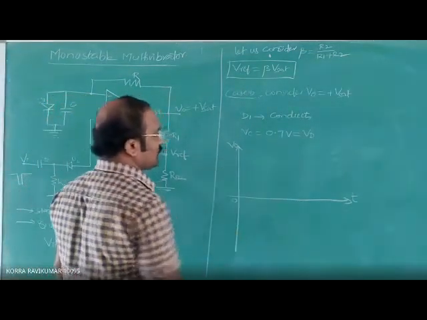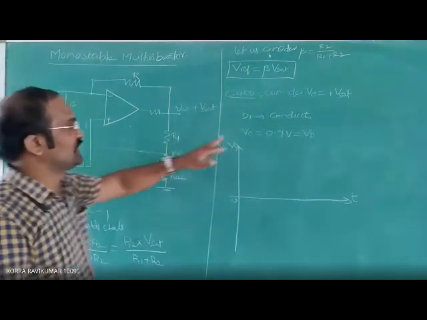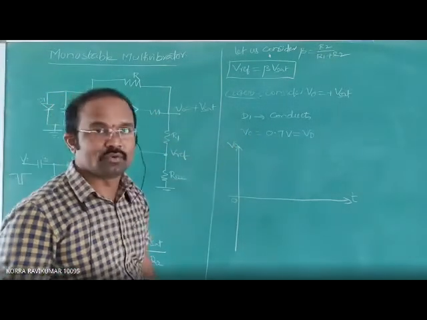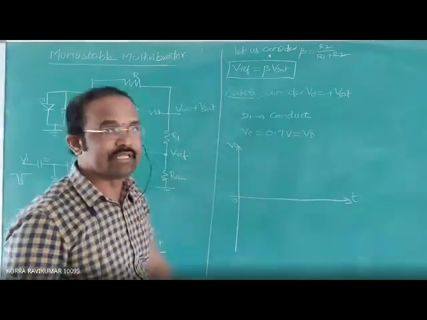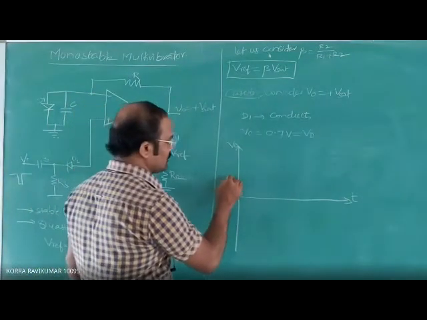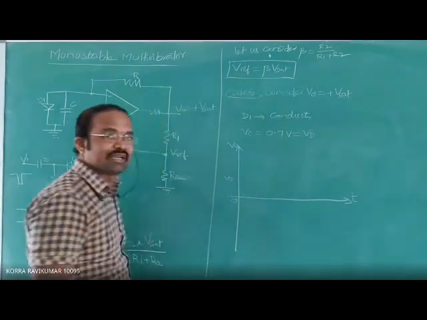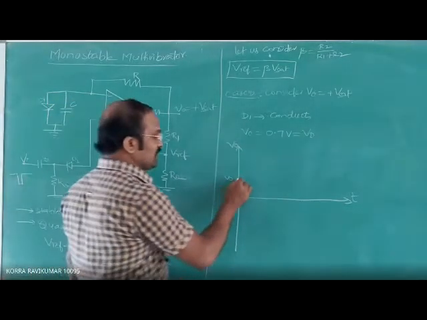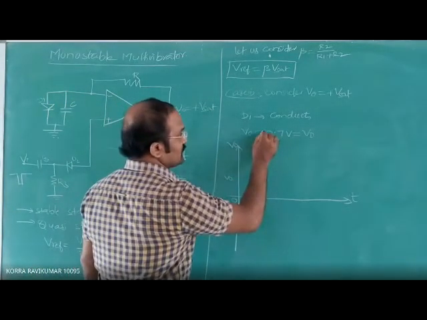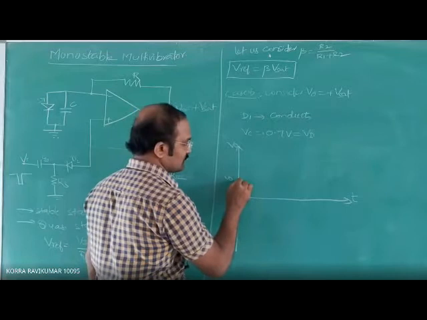Initially the capacitor is at VC equal to 0.7 volts, that is equal to VD, the diode drop voltage across the capacitor. Initially it is plus 0.7 volts here.